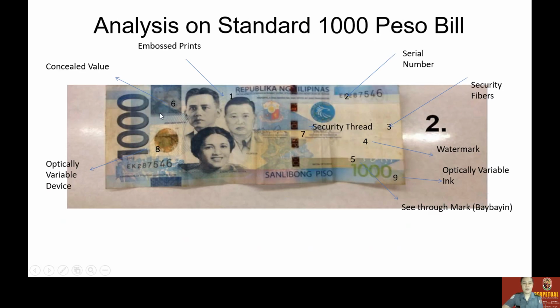It should have a concealed value, an embossed print, a serial number, a security fiber when reflected to the UV light, the watermark, the optically variable ink, and the baybayin that is see-through. And also, this gold one is the optically variable device. If a 1,000 peso bill does not possess any of these, then it is a fake or counterfeit one. So you have to observe the bill you have.